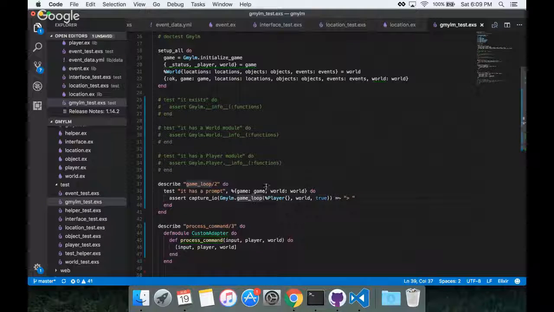And there's the thing, I have fixed this issue where I was not explicitly specifying any kind of definition for this world down on 39. And I'm fixing that issue right now, where I'm passing it a game loop 3 variation that does not actually exist in the code. So I am expecting it to return a prompt here with capture IO. And so I would expect that there's a good probability this will pass.